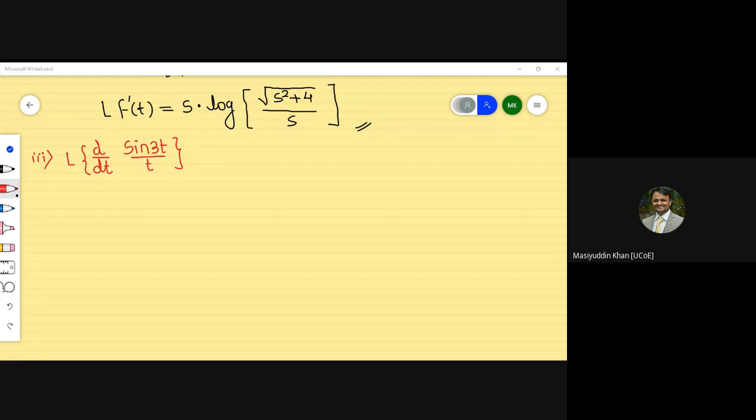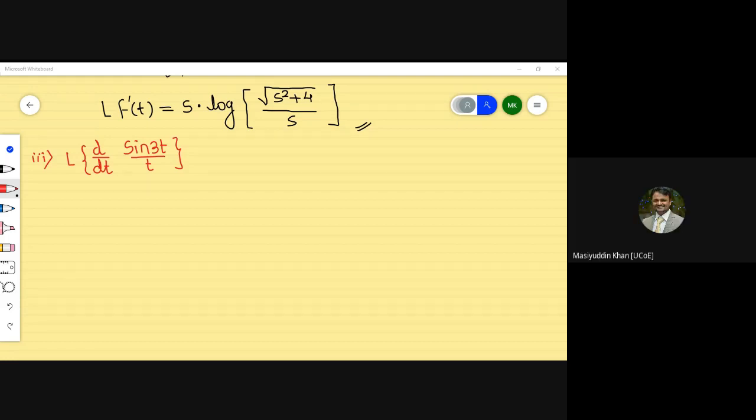What is the Laplace transform of sin 3t by t? Pradeep Ben, please. Yes, sir. What do you get for the Laplace transform of sin 3t by t? What is tan inverse of s by 3? It's not pi by 2. You did not put the upper limit. Yes, put the upper limit.